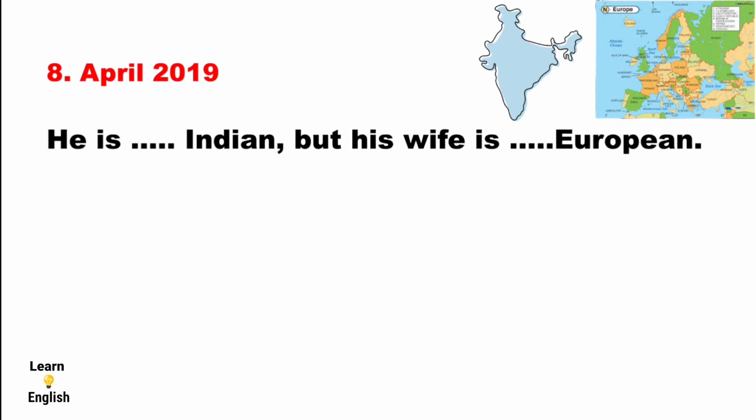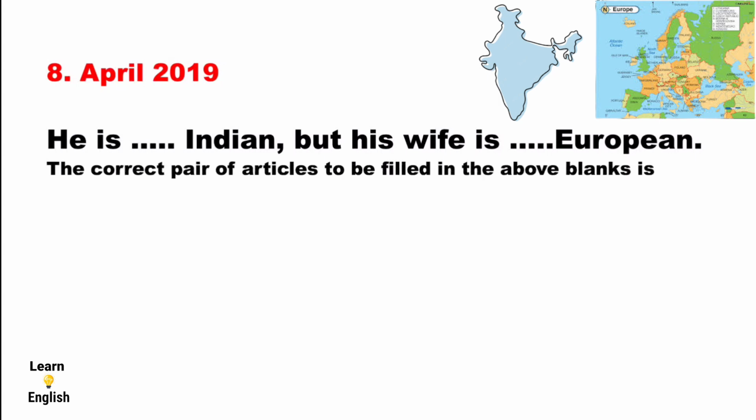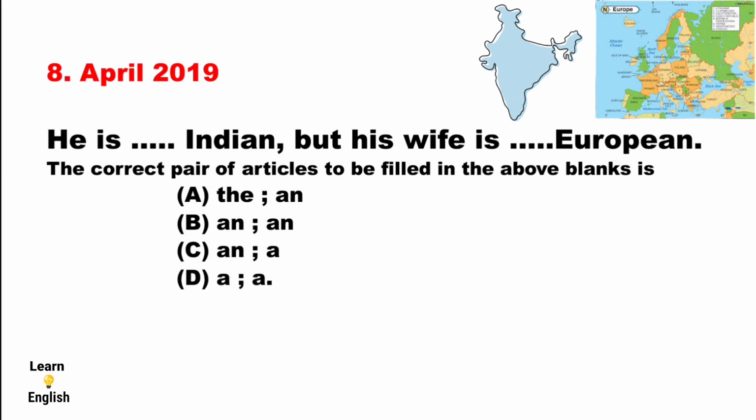Come to the eighth question, which was asked in April 2019. The eighth question is: he is dash Indian but his wife is dash European. The correct pair of articles to be filled in the above blanks is option A, the and an; option B, and an; option C, an and a; option D, a and a. The answer is option C, an and a.